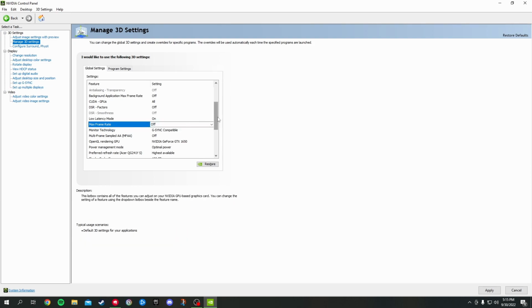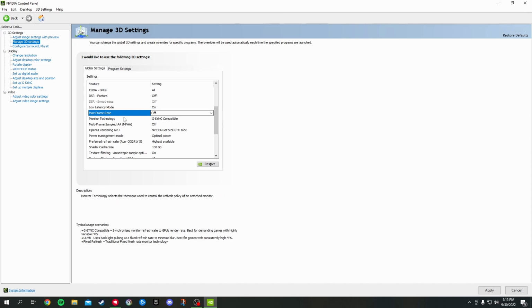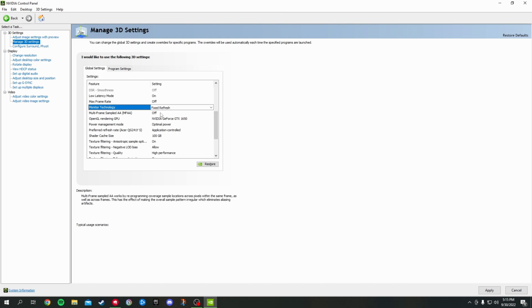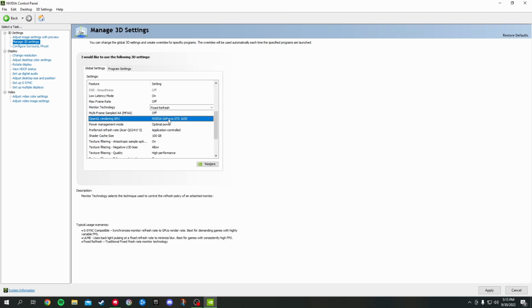use out of that. We have the monitor technology, G-Sync compatibility. To be honest with you, switch that to fixed refresh. And then I have the multi-frame sampled AA off. I did put the OpenGL rendering to my GPU. And then I actually did optimal power,